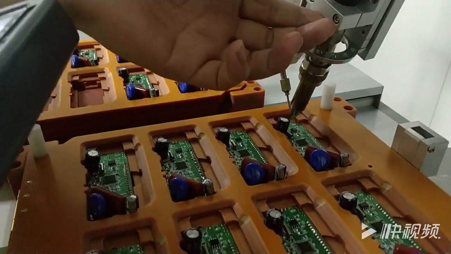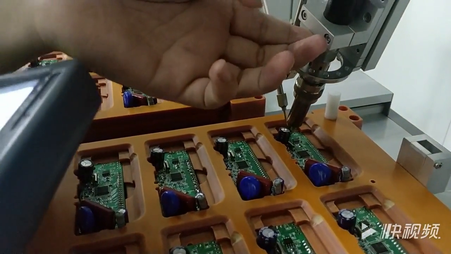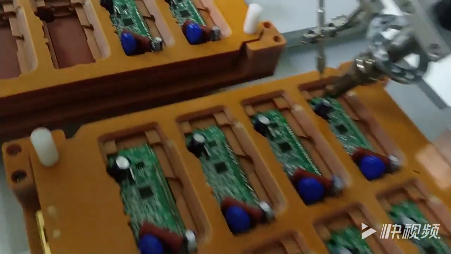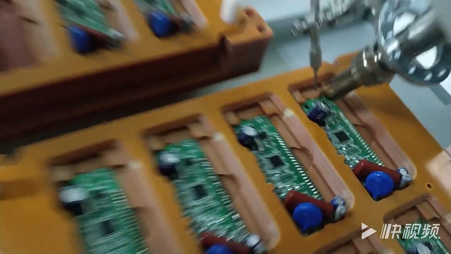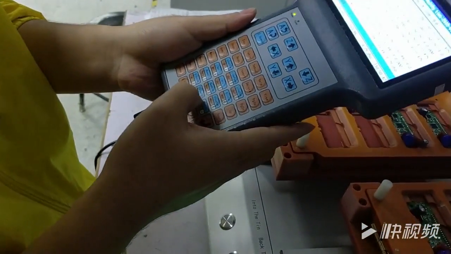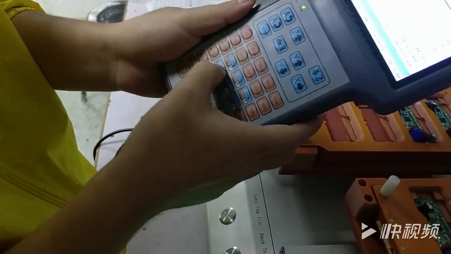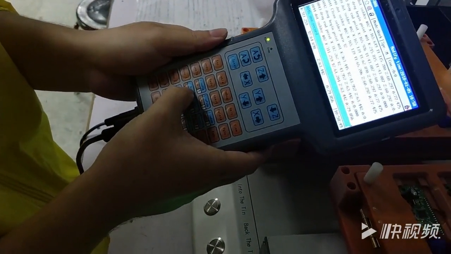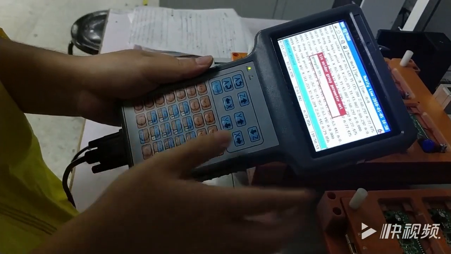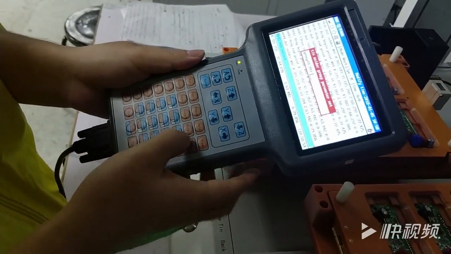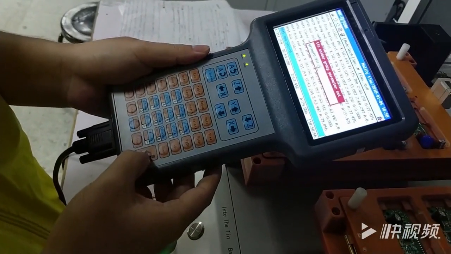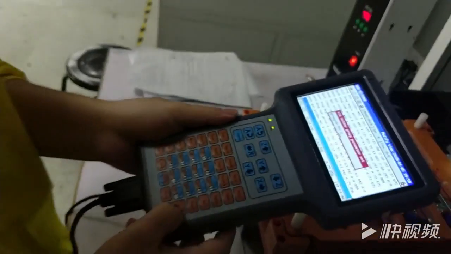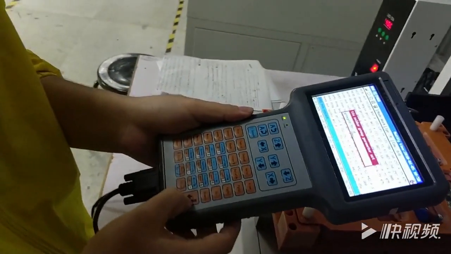Hold the soldering horn. Press XYZ to move. Then press start. Then press start to confirm the next soldering. The same. Input 2 because they are the same soldering pad. Confirm.